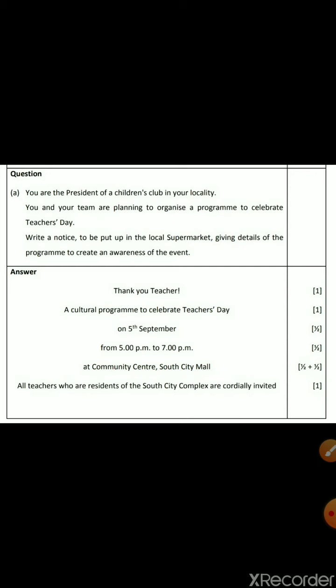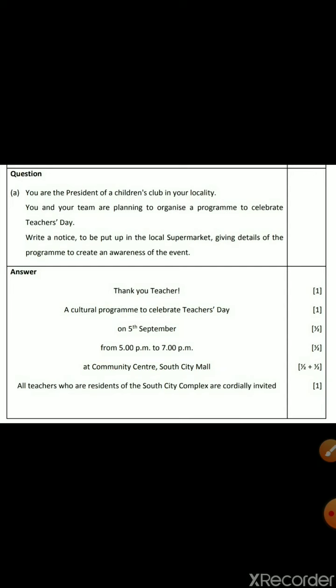The next thing is the event of the day. From the question it is not clearly mentioned which program they are going to organize. It is mentioned, you and your team are planning to organize a program. A program means it can be any program. It can be a debate competition, a cultural program, or anything. So you can write a cultural program to celebrate Teachers' Day, and the date also is given as 5th September.